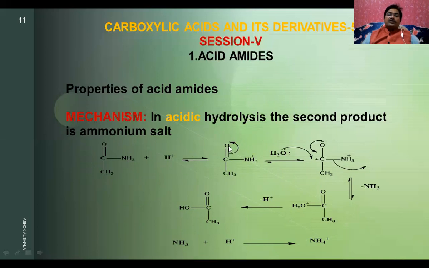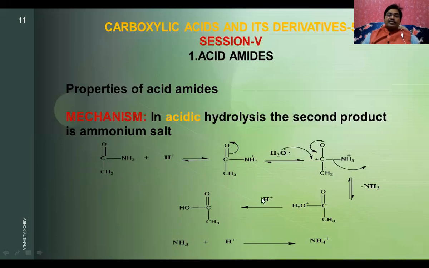electron goes to the oxygen, and that's why you will get the negatively charged one. And here the water molecule is a nucleophile, with two lone pairs of electrons, so it becomes a nucleophilic center and adds on to this carbocation. At the same time the ammonia will be eliminated. Now observe, because this nucleophile is added here, the oxygen gets positively charged and loses a proton, and you will get acetic acid.